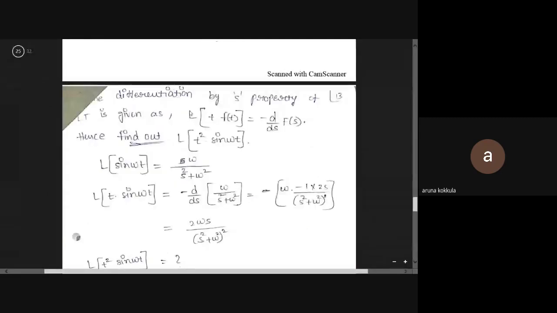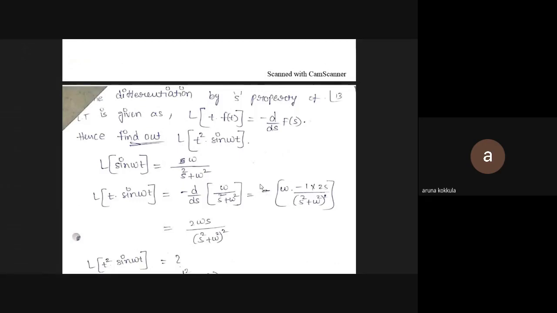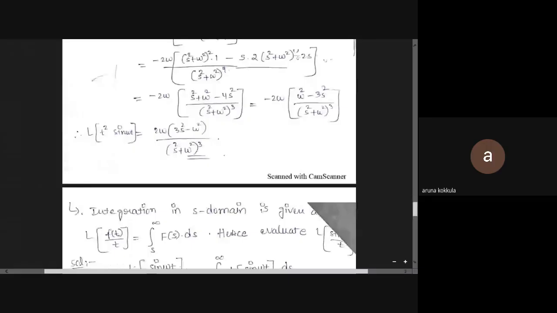And next problem, differentiation in s property of Laplace transform is given by, hence find out t square sine omega naught t. So we know the Laplace transform of sine omega naught t is omega naught by s square plus omega naught square. Differentiating twice, you get the answer as this.